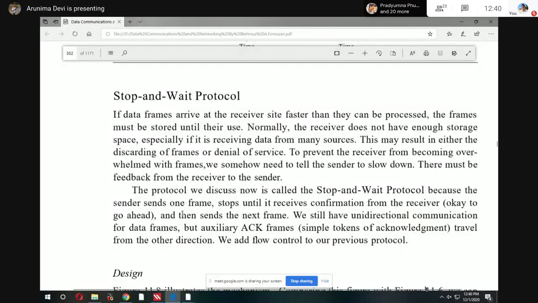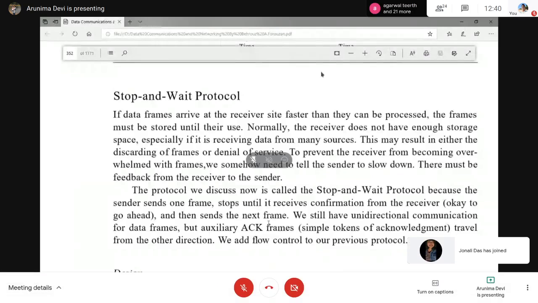Okay, then send the next frame. That's why it is called stop and wait. It's send, then stop. Stop up to which point? Until they receive the acknowledgement. If they receive the acknowledgement, then they again transmit the next frame.